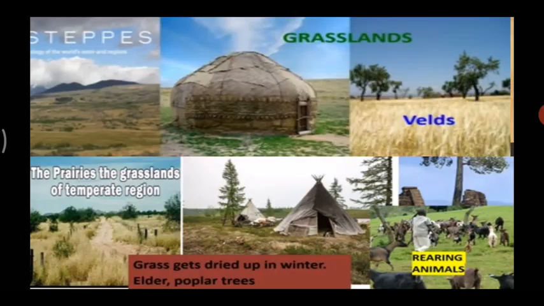Now we are going to learn about the grasslands or the temperate regions, that is also called as steppes and the prairies. These grasslands are found between 30 degrees and 55 degrees north and south parallels in the interior of the continent. And children, the grasslands have got different names. That means in different regions they have different names. As steppes in Eurasia, velds in South Africa, pampas in South America, prairies in North America. Okay, so they have different names.